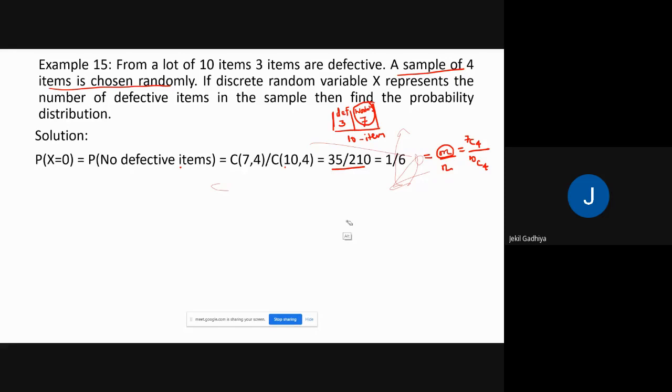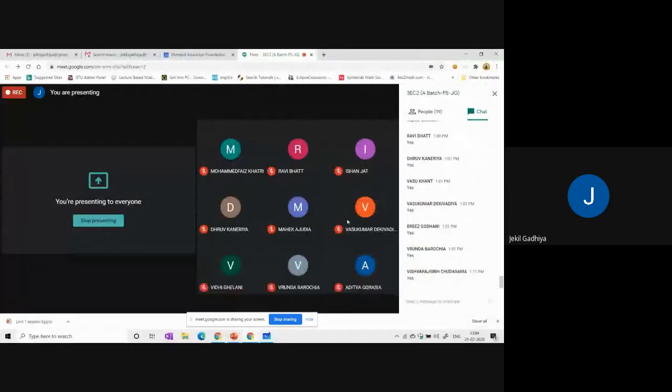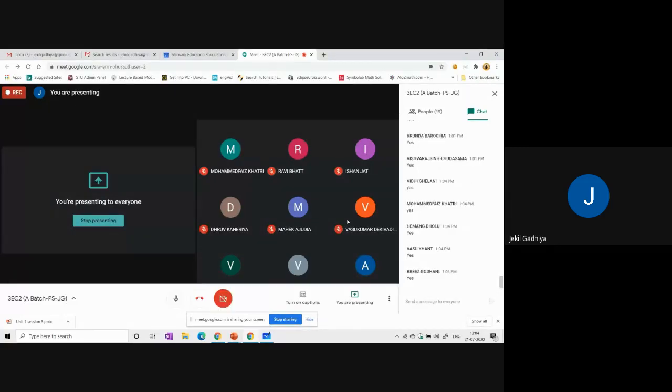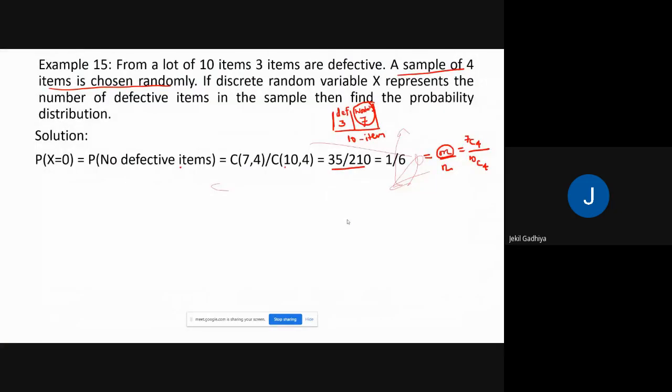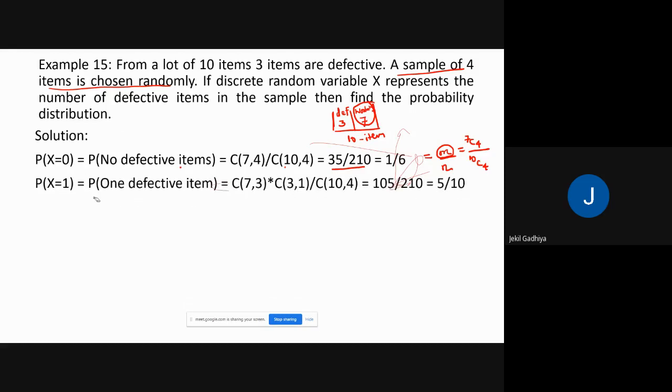Now, first of all, is this clear to everyone? How can I make a formula? Okay. Now, for one defective item and 3 working, the probability of one defective item and 3 working items is equal to 3C1 times 7C3. Why 3C1 and 7C3?